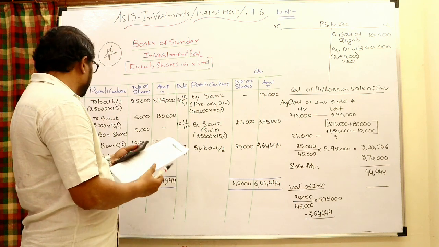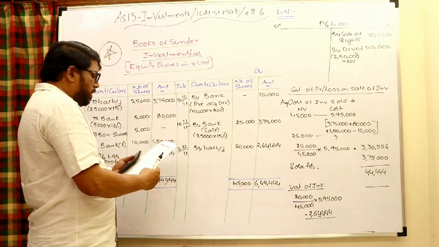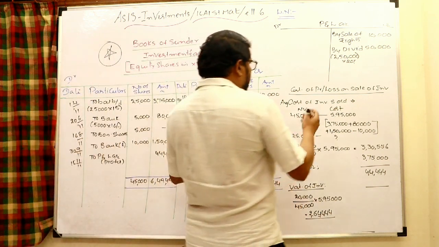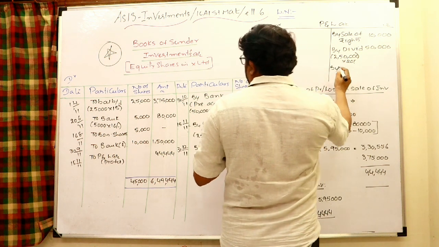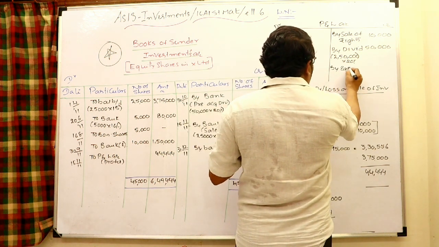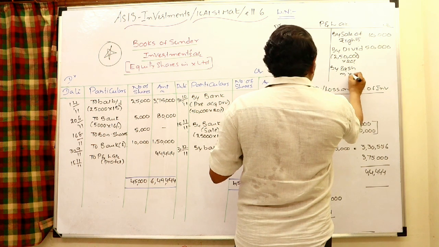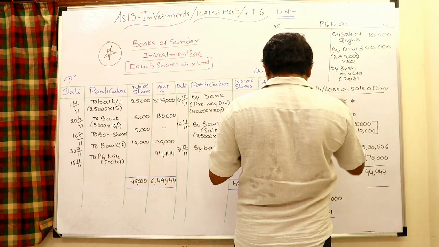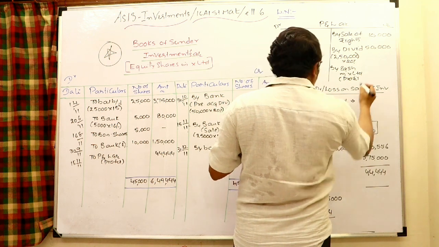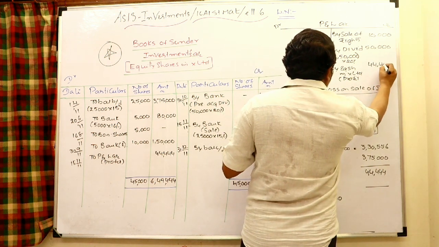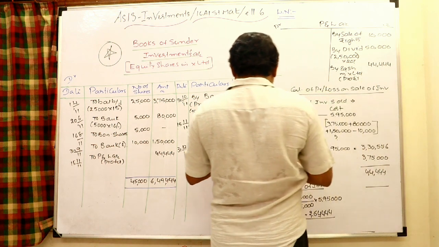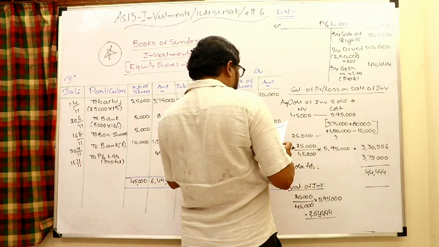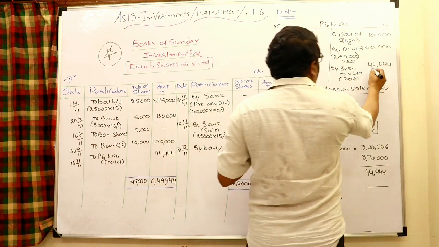So therefore, in the investments to P&L, in the P&L I can write by equity shares in X Limited. Within bracket you may write profit. So what is the profit? 44,444. Okay, right. So this is the entire profit you can show in the P&L account.